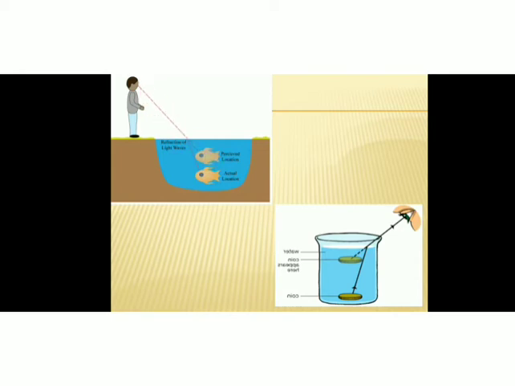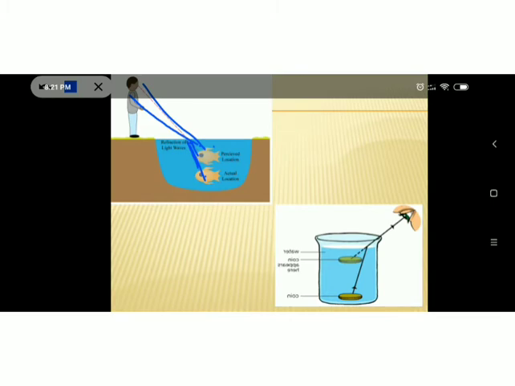Here you can see this is the actual position of the fish, and from here the light ray will reach the boundary, and at the boundary it will bend and move like this. But our line of observation is along the straight line, isn't it? Our line of observation is along the straight line. So the observer feels that light is coming from this point, from here.